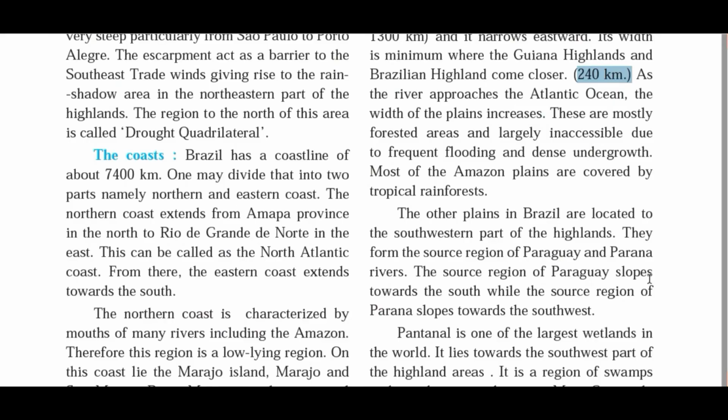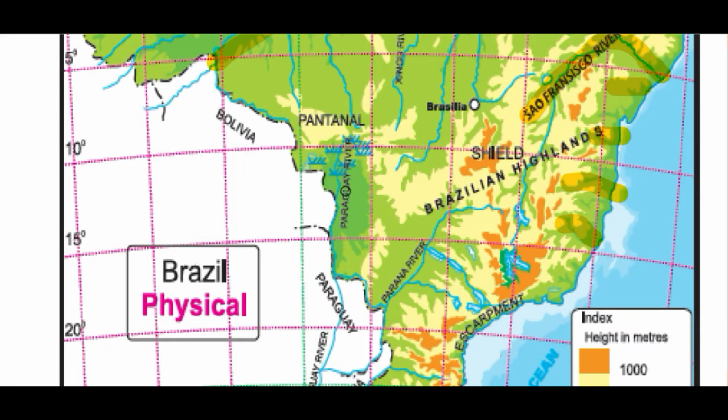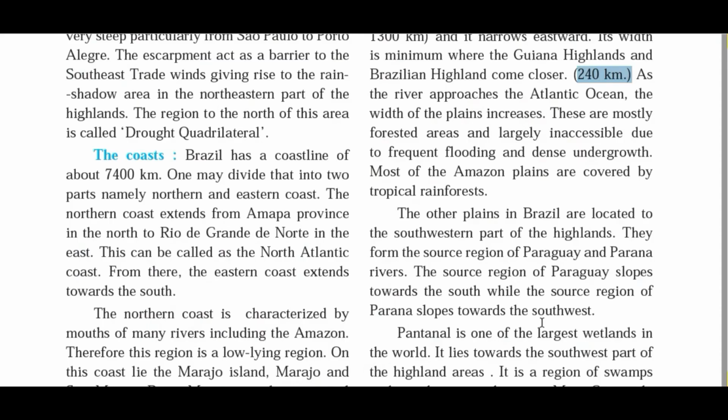The source region of Paraguay slopes toward the south, while the source region of the Parana River Basin slopes toward the southwest, which I have already discussed with you. This is the Paraguay river. It flows in the southern direction, and this Parana River flows in the southwestern direction. So its slope is in that particular direction.